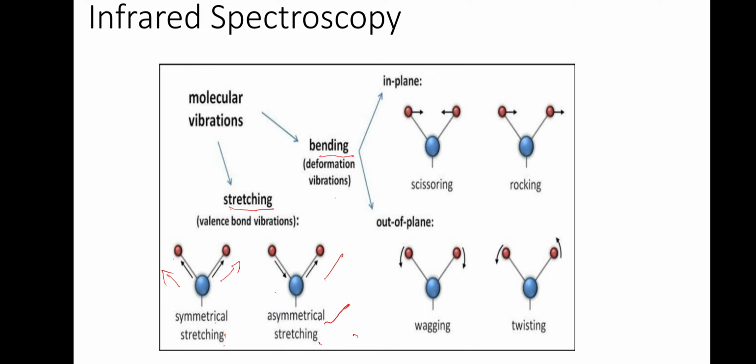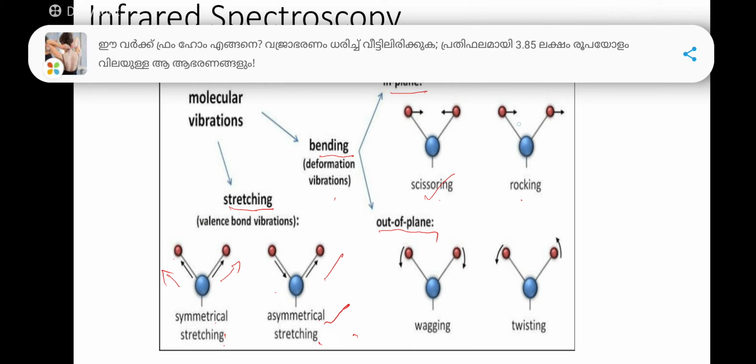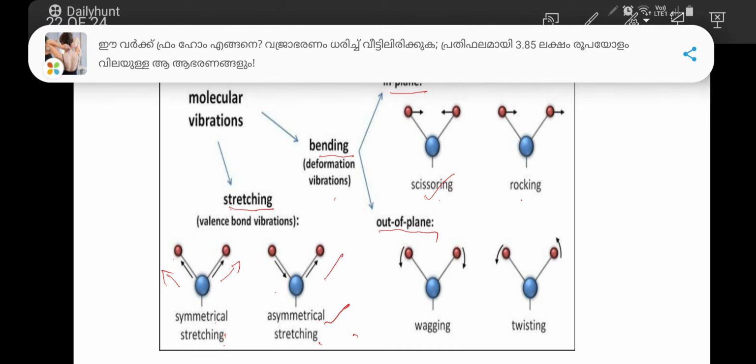In bending deformation there are two types, one in plane, one out of plane. In plane are scissoring and rocking. In the same plane, when they move in opposite directions, it is scissoring. You can imagine a scissor in a plane and how it goes. That is what is scissoring. If opposite direction is scissoring, then in the same direction we call it